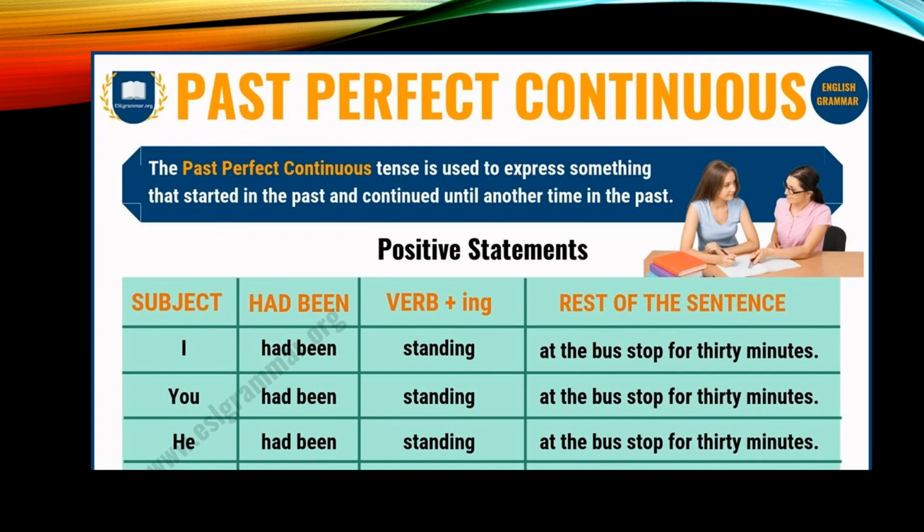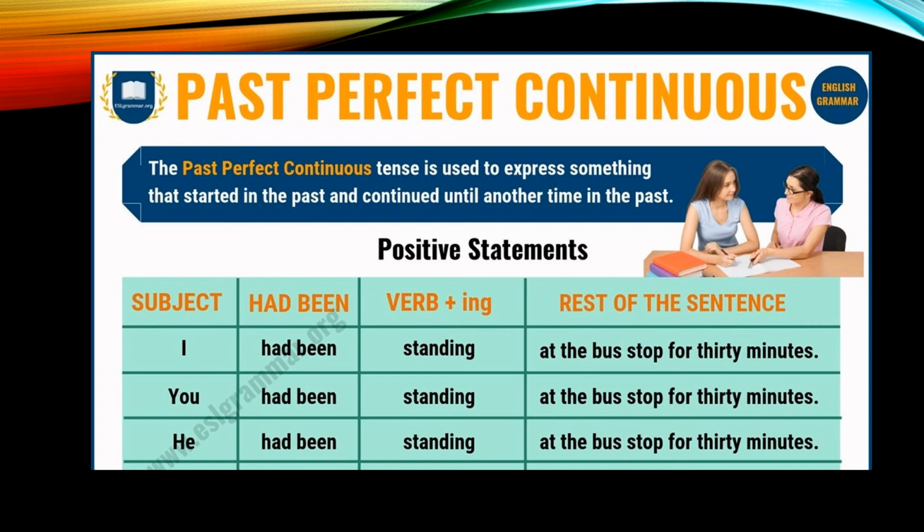For example, if it is the word I here, I had been standing at the bus stop for 30 minutes. Remember the use of for and since we read in the present tense slide. So here we will use for. Why? Because here a definite time period is given. That's why we will use the word for here. But in case of an indefinite time like morning, evening, you will use since, not for.